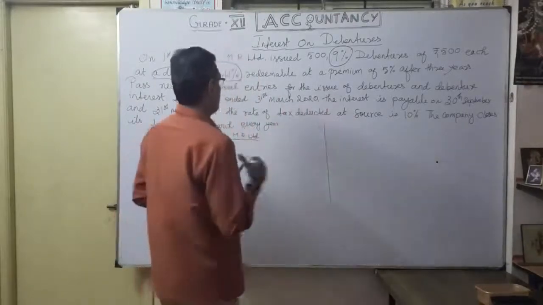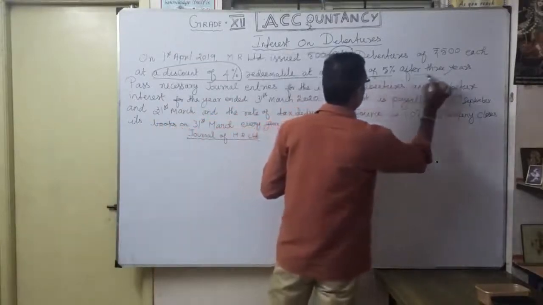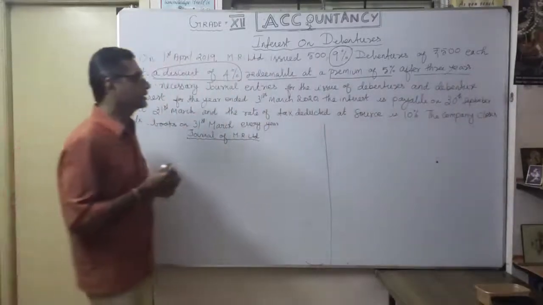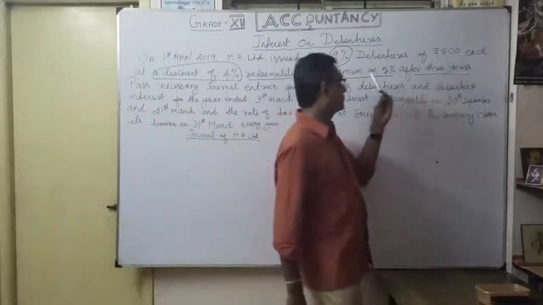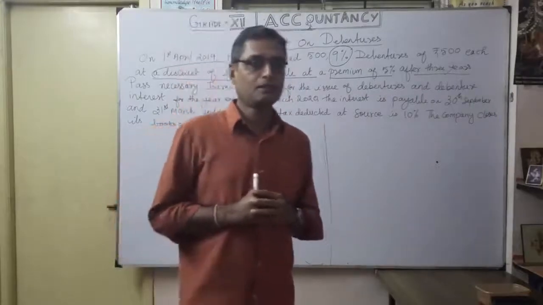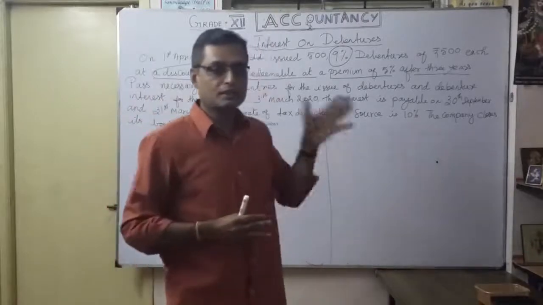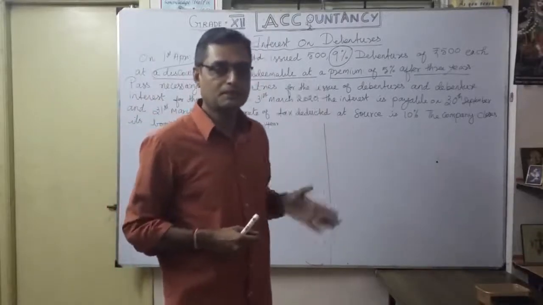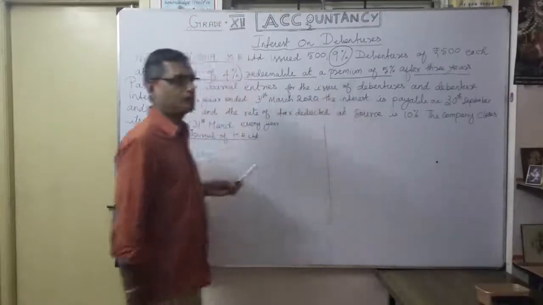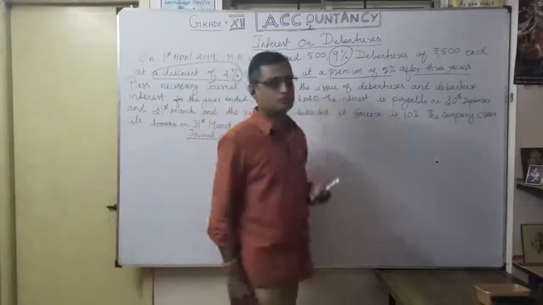First part. Second, redeemable at premium of 5% after 3 years. We are going to repay, MR Limited is going to repay after 3 years, not 500, more than 500. Correct? More than the face value of the debentures. So when you read the question, you come to the conclusion that this is coming under which case? Debentures issued at discount and redeemable at premium. Understood? Repeat once again: issued at discount and redeemable at premium. Okay, so which case?